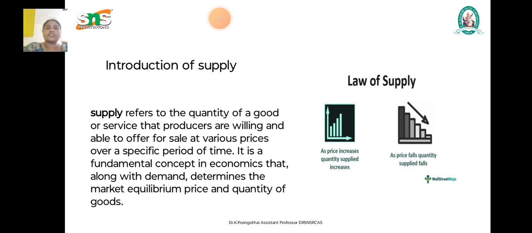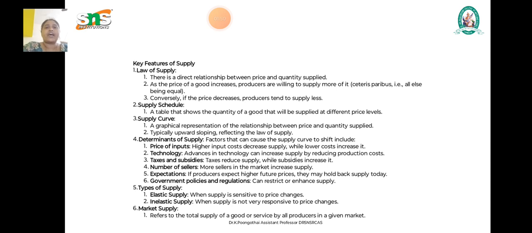It is a fundamental concept in economics that, along with demand, determines the market equilibrium, prices and quantity of goods. So in economics we normally compare the determinants of demand with the quantity of goods or the price level, etc. So that is an introduction to supply. Once again, it has two important aspects. The first is the offer for sale, the second is a certain quantity we are producing. It is what producers are willing and able to offer for sale in the market at various prices. So that is supply. Next, we have the key factors of supply.